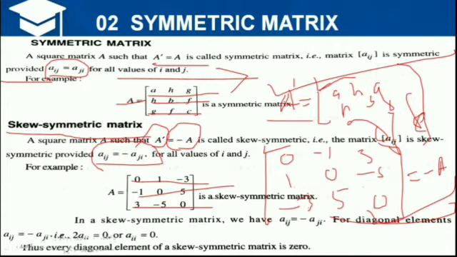In a skew symmetric matrix, a special property arises: Aij is equal to minus Aji. From this, for equal values of i and j, the element is 0. That means all the diagonal elements of a skew symmetric matrix must necessarily be 0.